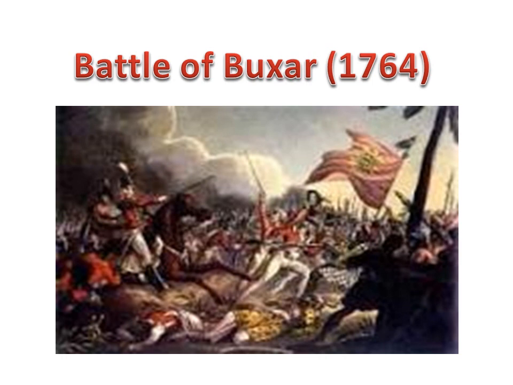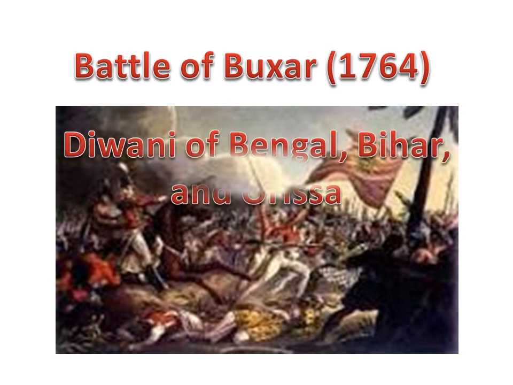Based on the terms of the agreement, Emperor Shah Alam granted the East India Company Diwani rights, which means the right to collect taxes on behalf of the emperor from the eastern provinces of Bengal, Bihar and Odisha. These rights allowed the company to collect revenue directly from the people of Bengal, Bihar and Odisha.